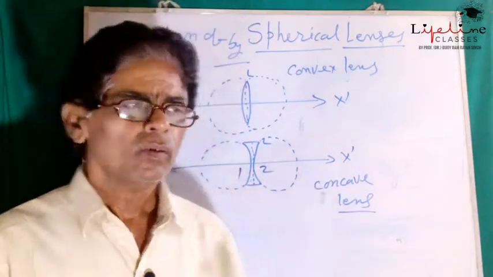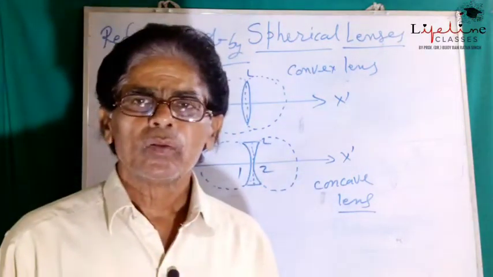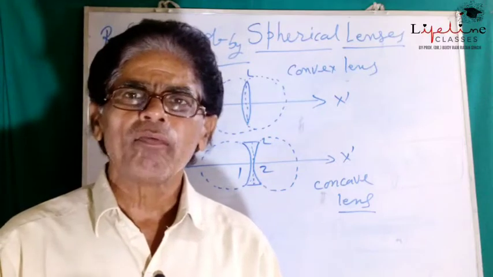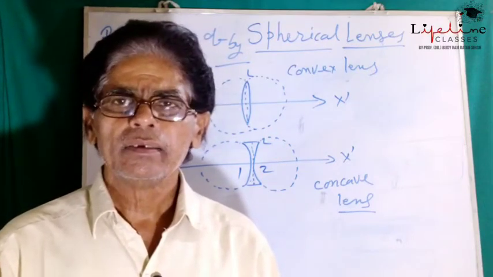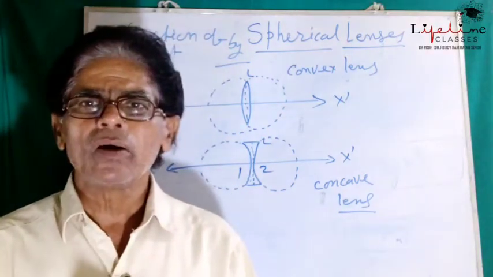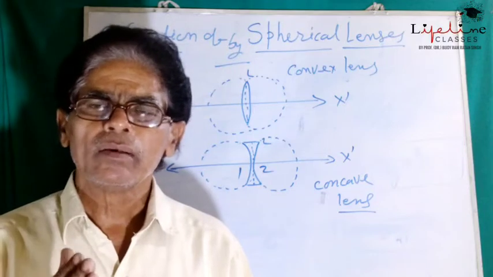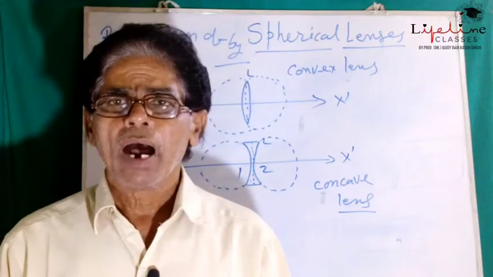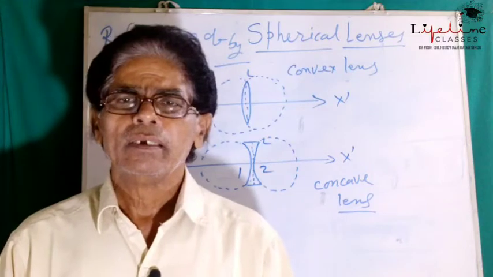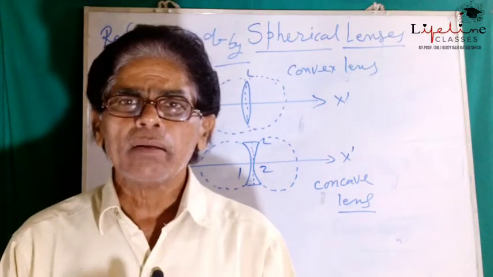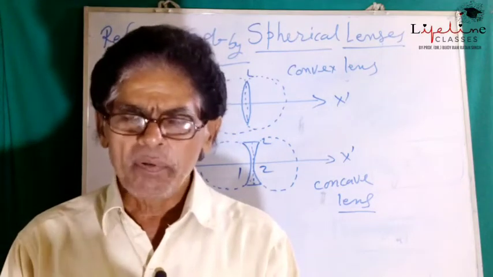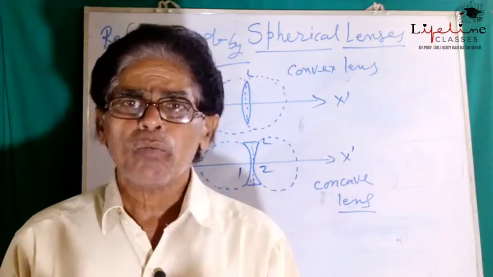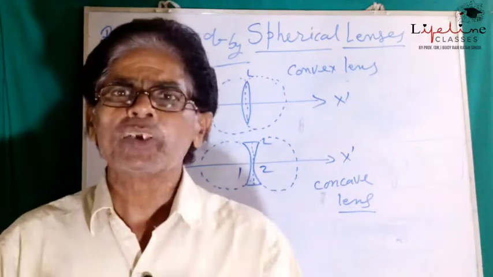On the other hand, when light passes through the concave lens, when a beam of parallel rays is incident on any curved surface of the biconcave lens, they get refracted after passing through the lens, and the refracted rays get separated from each other, move apart from each other as they proceed ahead.